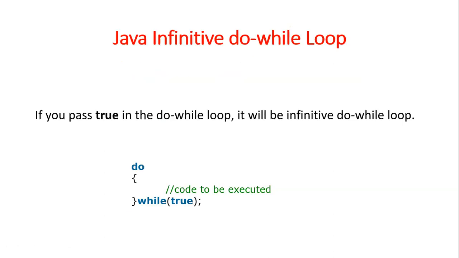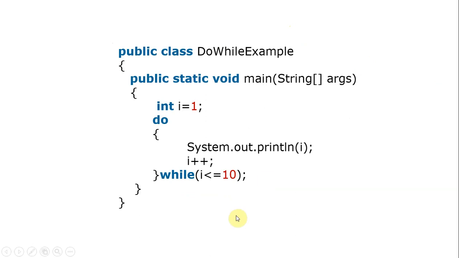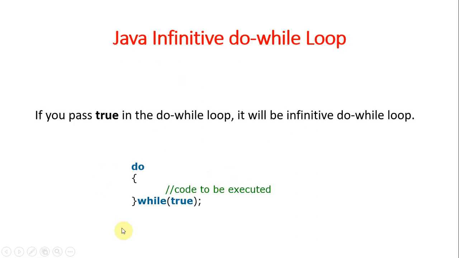Java infinite do while. Infinite means continuously, without user intervention it will execute. If you increment the i value, whenever it becomes 11, then the loop will terminate. But if you specify true instead of the condition, then it will execute infinite times.